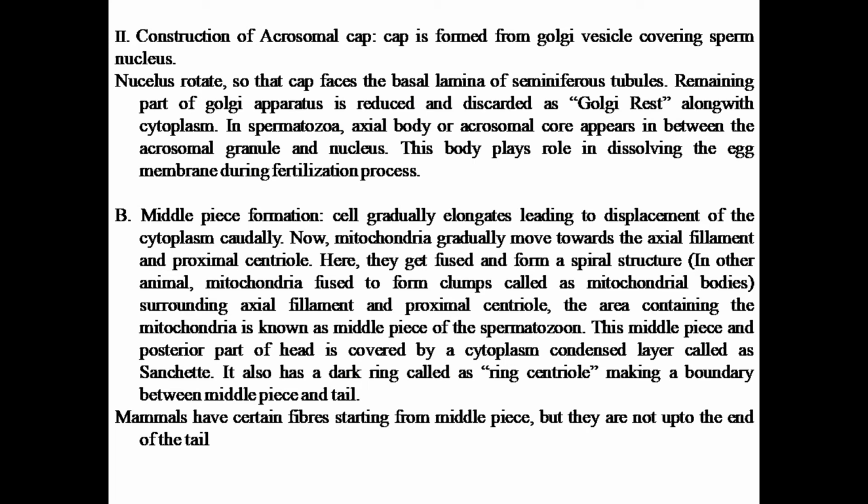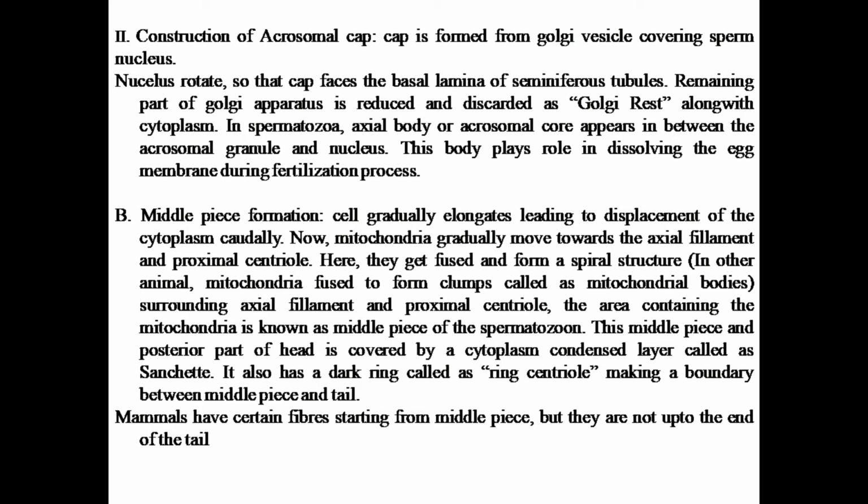Now the next step is middle piece formation. In this, the cytoplasm starts moving gradually towards the caudal end or the posterior end of the sperm. Now mitochondria will form a clump-like structure around the axial filament or the proximal centriole. This clump-like structure is also called mitochondrial bodies. It is spiral in shape and this forms the middle piece of the sperm.